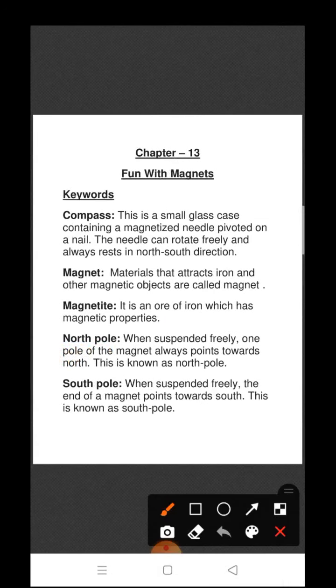Okay, so the next keyword is North Pole. So what is North Pole? When suspended freely, one pole of a magnet always points towards north. It is known as North Pole. As you all know, every magnet has two poles, North and South Pole. And when we suspend a magnet freely, the pole which rests towards the north direction of the earth, जो अर्थ की north direction की तरफ आता है, उसे हम North Pole कहते हैं magnet का.